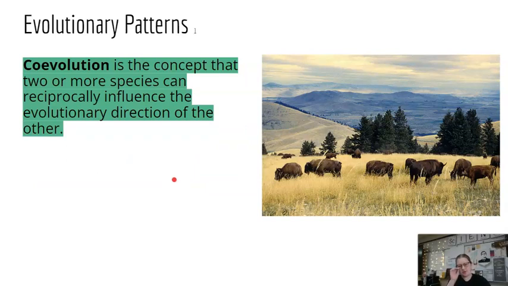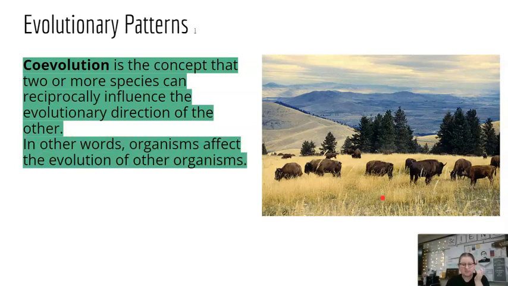There's also coevolution. Coevolution is the concept that two or more species can reciprocally influence the evolutionary direction of the other, if two species rely on each other. So here we have bison going with the grass. Bison need the grass to eat. The grass needs the bison to help it reproduce and stomp down the grass so that it can grow more, and all of the things. So they rely on each other, which means because they're interacting so directly, they actually evolve together.